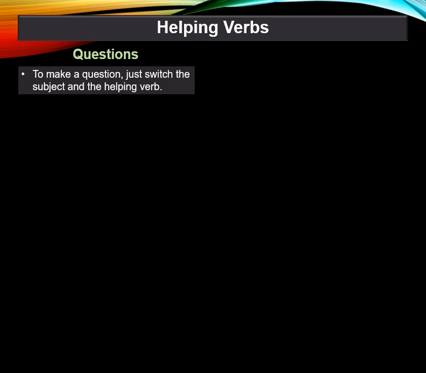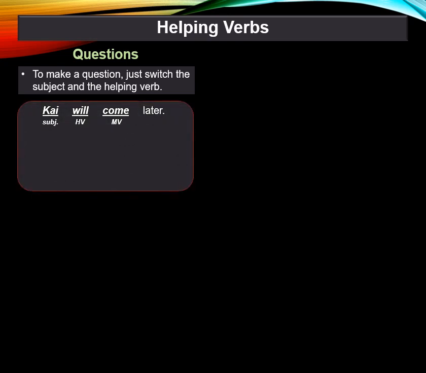To make a question, just switch the subject and the helping verb. This is just like the be verb. So Kai will come later. Got the subject, helping verb, main verb. Switch the subject and helping verb. And now you have will Kai come later?